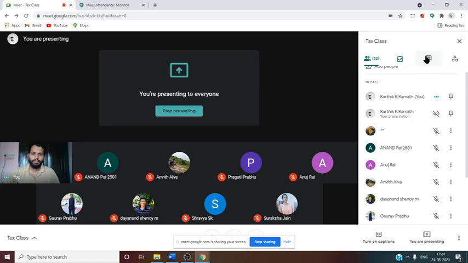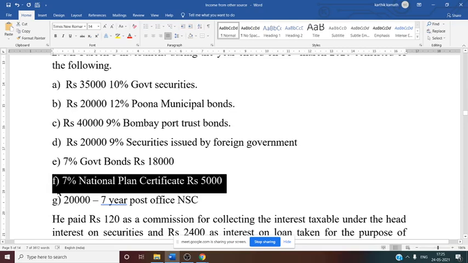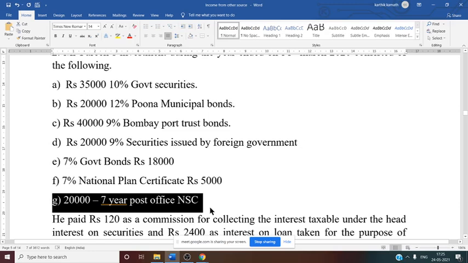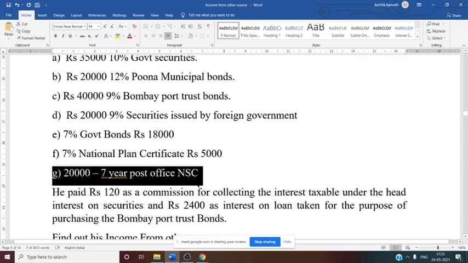Yes, tell me. It is taxable or exempt? National plan certificate interest. It is exempt from tax. So there is no tax on national plan certificate. Similarly now NSC, 7-year post office NSC, again there is no TDS. So while calculating interest on securities, you should not consider NSC 7-year post office. So again no tax, you can say here.